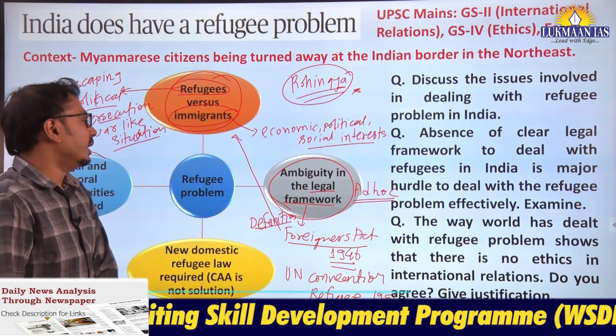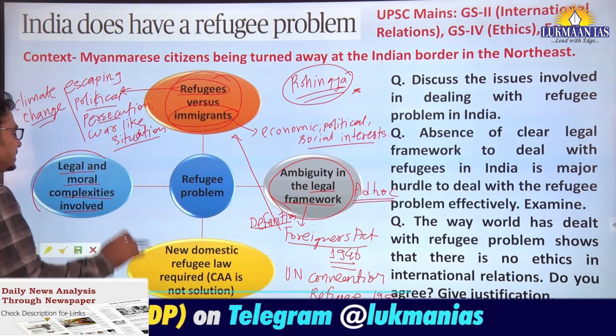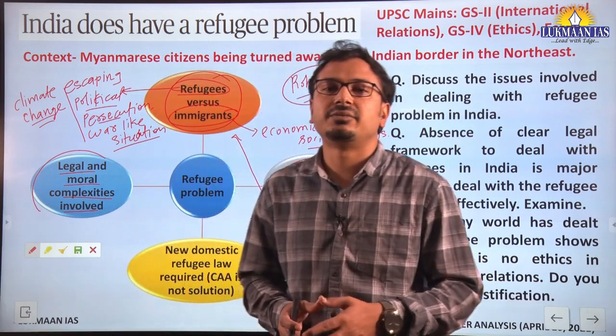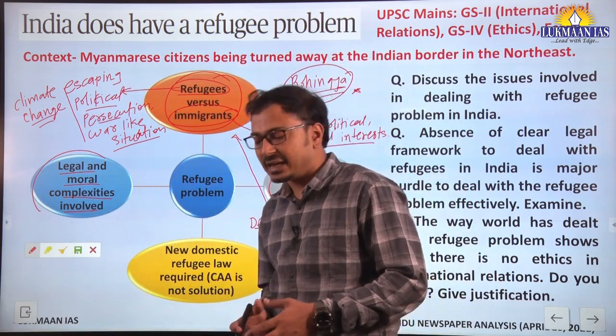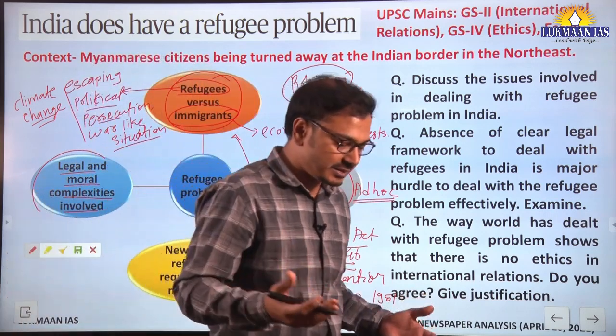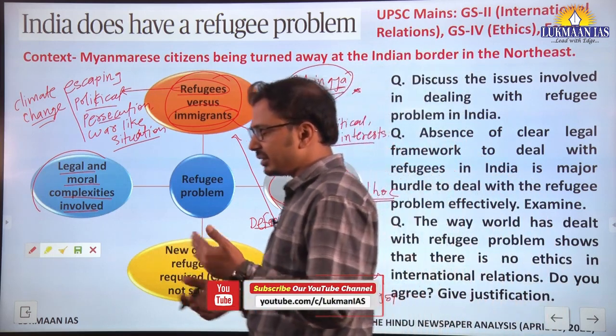Okay, so later on we have to also understand the legal and moral complexities involved. For example, morally, India is one of the largest refugee acceptors in the world. In the 1960s, India accepted the Tibetan refugees.